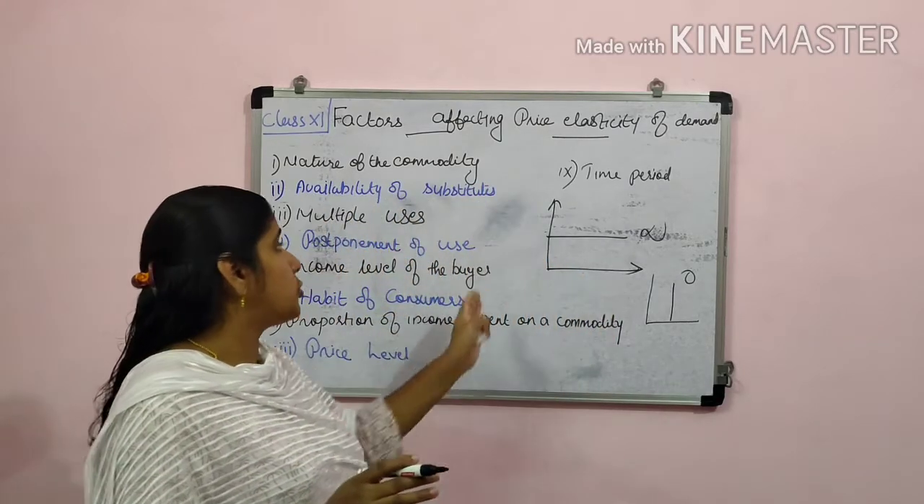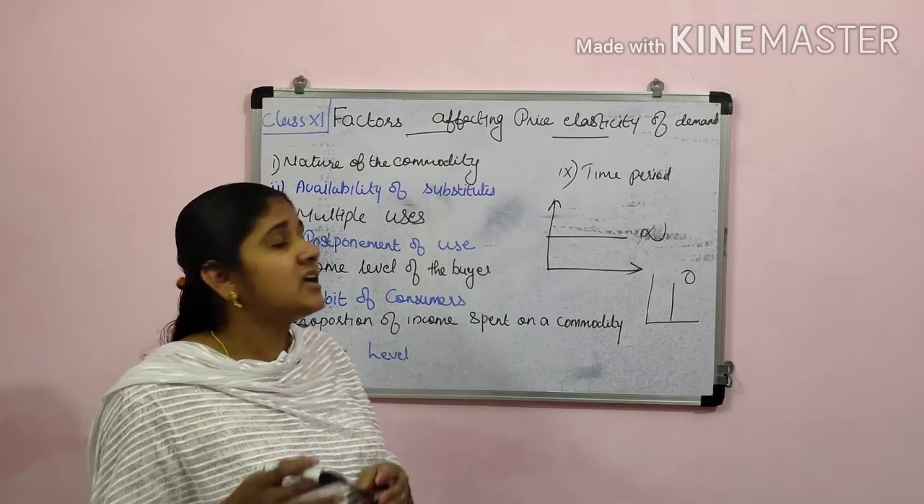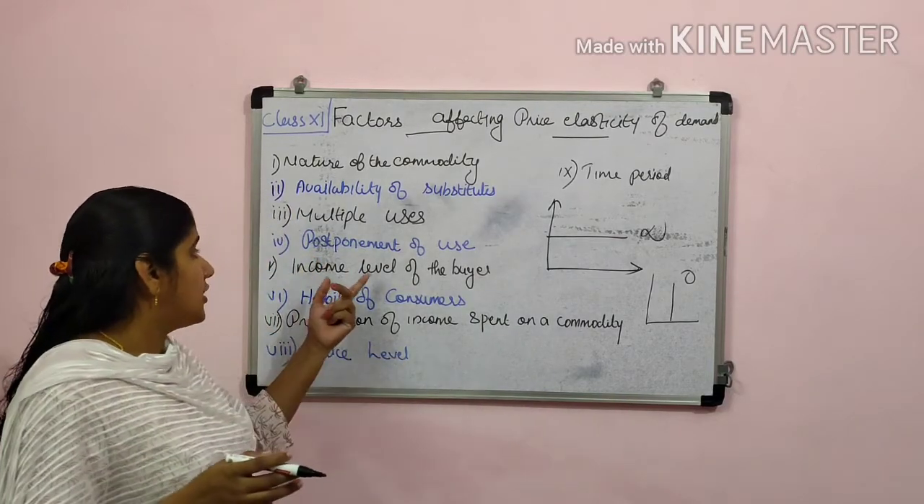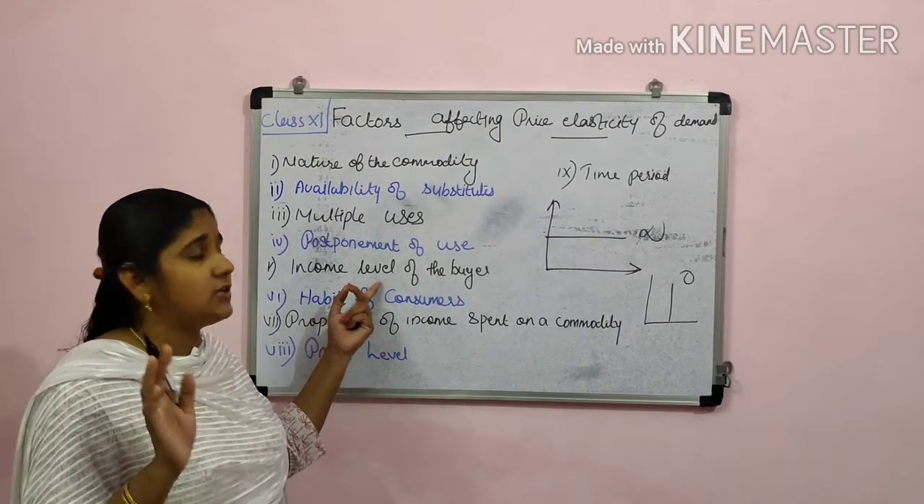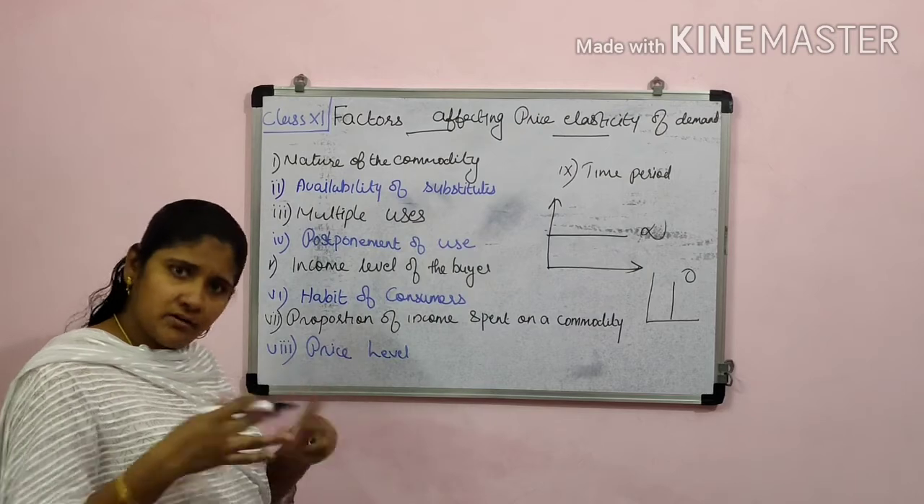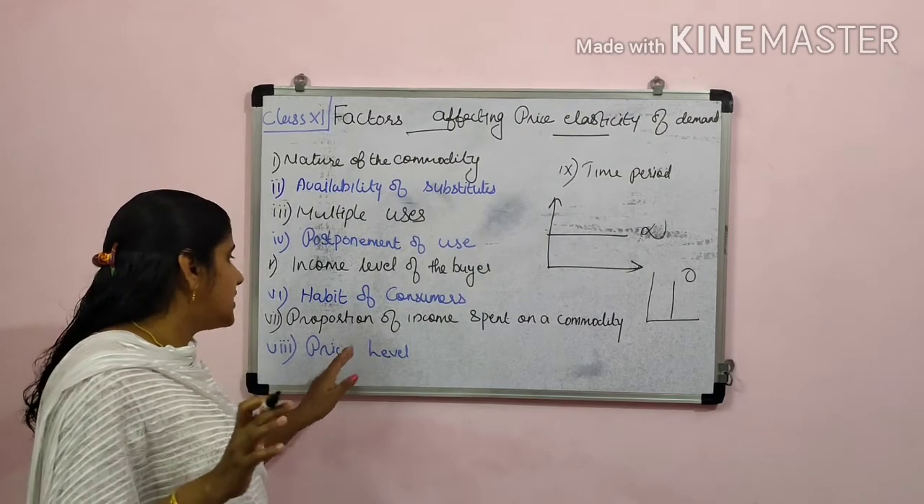Okay, today we discussed the factors influencing the elasticity of demand. Income level: if the income level is more, comparatively elasticity is less. Habit: because people are addicted to the consumption of that commodity, there is no change.